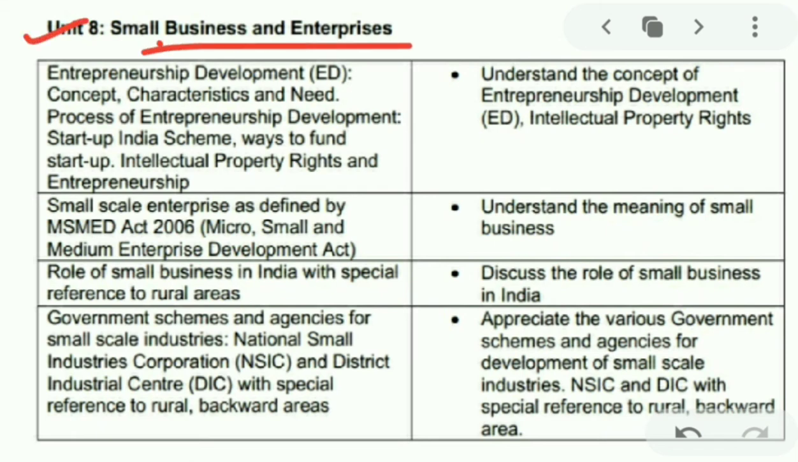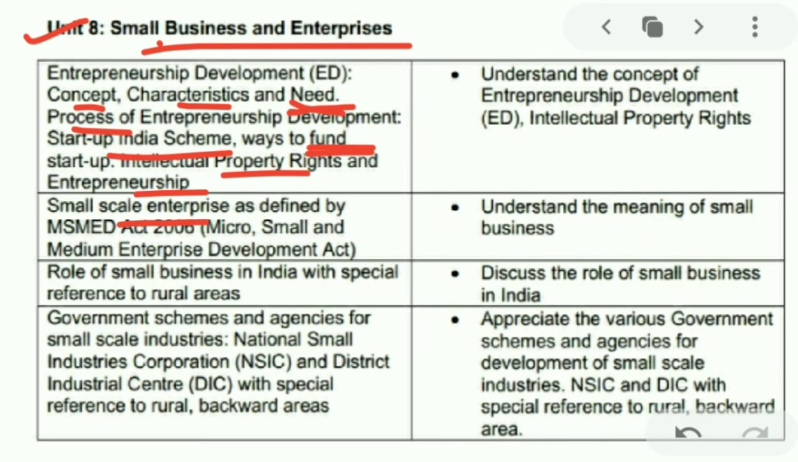Next is Unit 8, that is Small Business and Enterprises. In this, we will be covering up entrepreneurship development, concepts as well as characteristics, and the need, why it is needed, the process of entrepreneurship development, Startup India scheme, and the ways to fund startup, intellectual property rights as well as entrepreneurship. Small scale industry enterprises defined by MSMED Act.